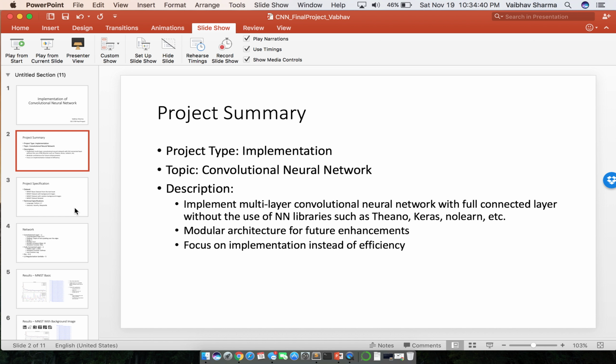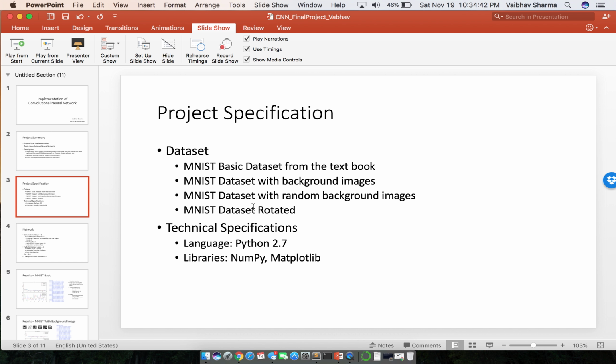on the efficiency. The data set that I used for my project was the basic MNIST data set and some modifications of MNIST data, such as one data set that includes background images. There were some random background images as well, and in one of the data sets the MNIST numbers were rotated. The code is written in Python 2.7 and uses NumPy and Matplotlib.